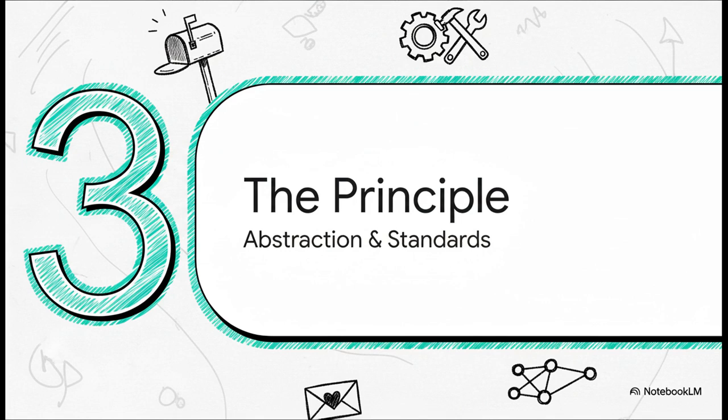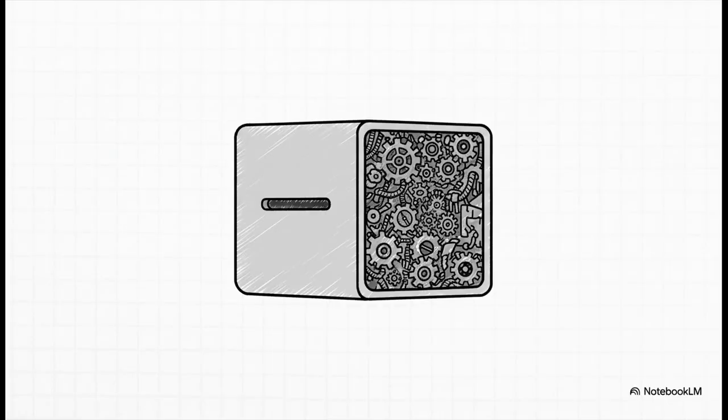This brings us to the really fundamental idea that makes the entire modern internet tick. It's all about these two beautiful and powerful concepts: abstraction and standards. You see, the real magic here isn't the specific tool, whether it's Node.js or Python. It's the shared standard they both agree to use, HTTP and JSON. This is called abstraction. All the complex, messy internal machinery is hidden away inside a box that just has a simple, standard slot on the outside. You don't need to know how the gears turn inside. You just need to know how to use the interface.